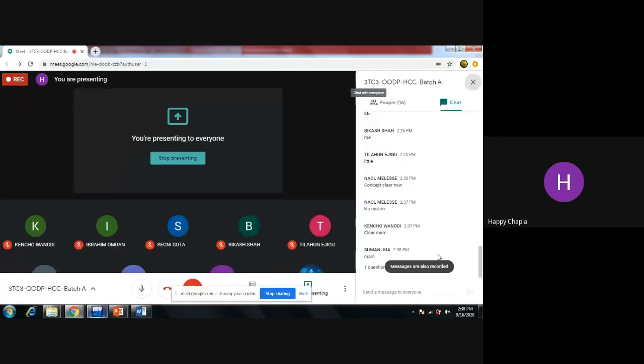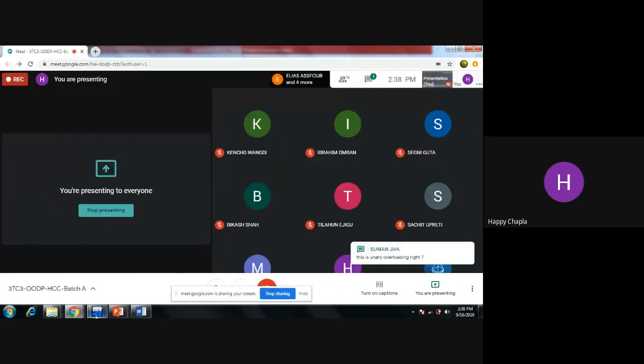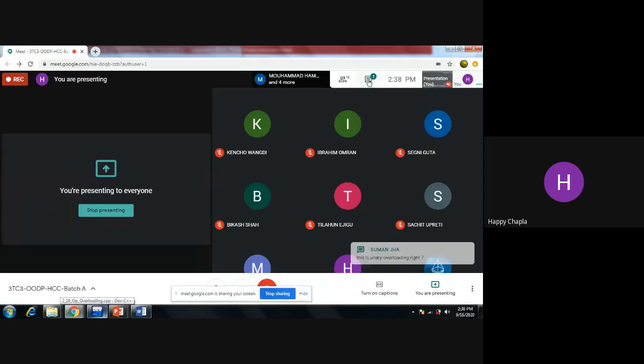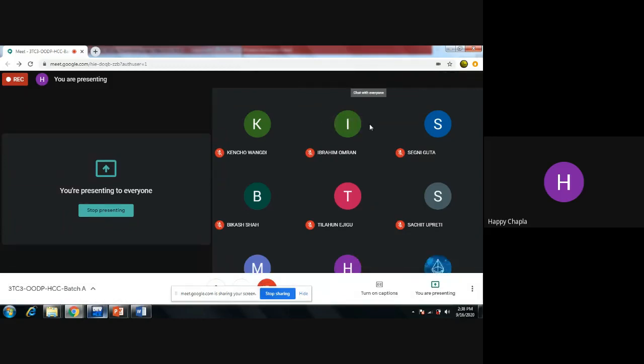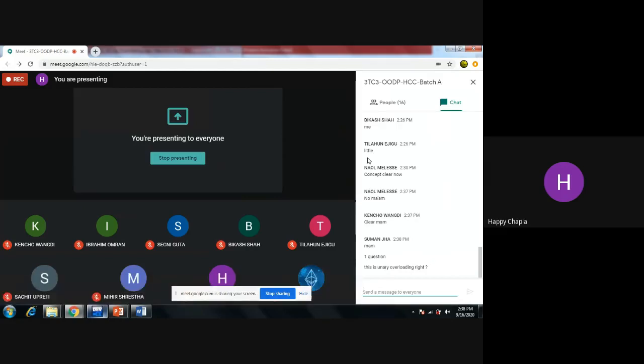Yes, Suman. No, this is not unary overloading. This is binary overloading, because we need to add two values, a plus b, number 1 plus number 2.